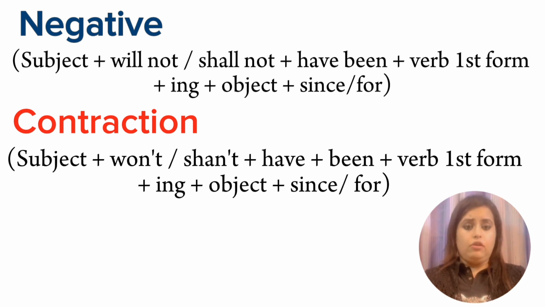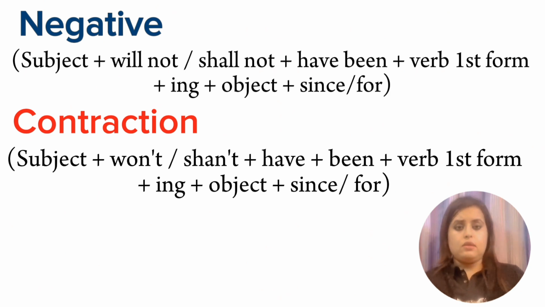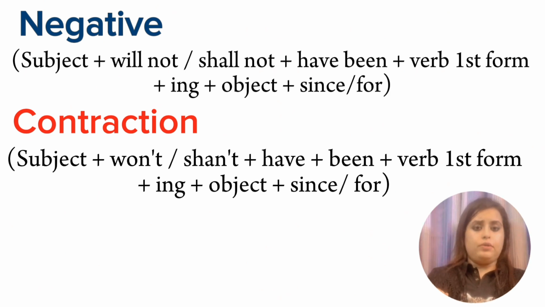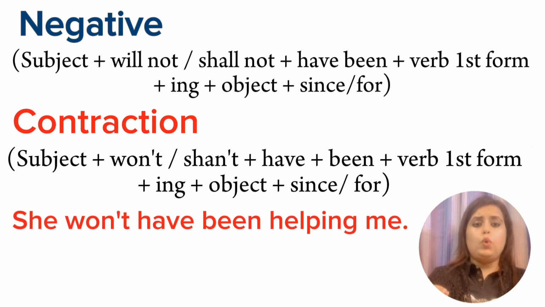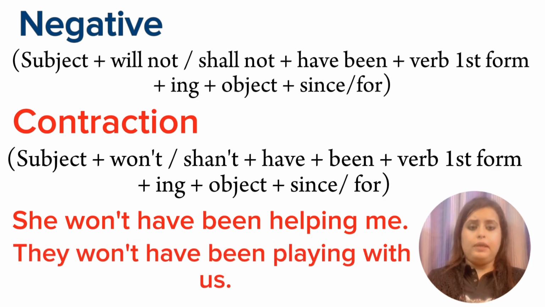And here also we can either skip since or for. Let us see examples. She won't have been helping me. They won't have been playing with us.